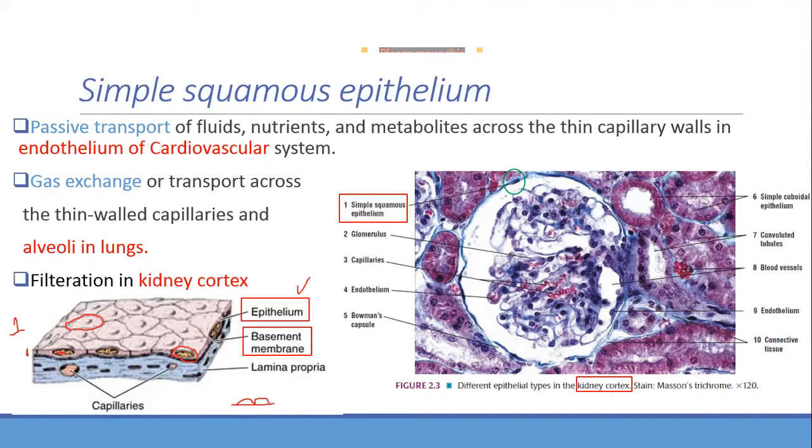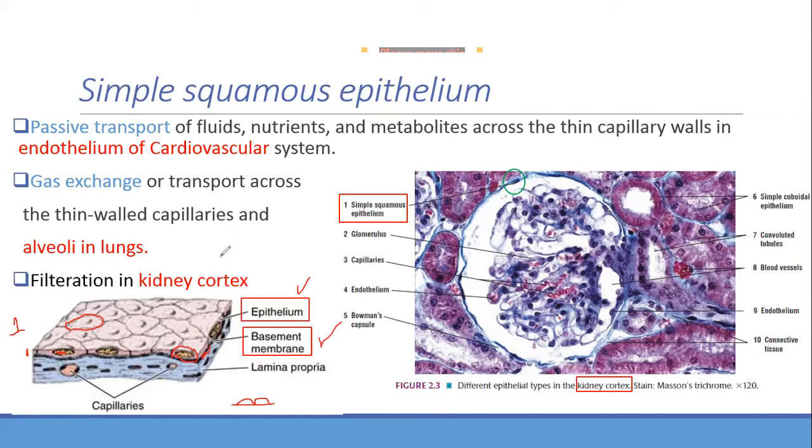Very good. And the full name. If I call you just Abdullah, you don't like it, so I should say the full name, Abdullah Al-Deri. Understand? So you have to say simple squamous. Very good. And now where is this epithelium sitting? On the basement membrane. Did you see the membrane? It has a dark black line, this is the basement membrane. Agree? Very good.